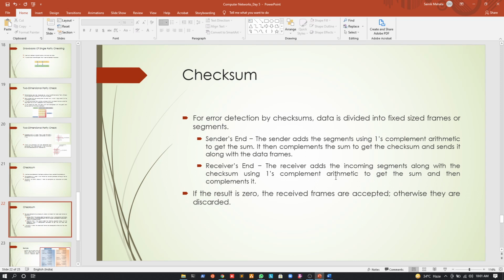Now what will the receiver do? The receiver will add up the incoming segments using ones complement arithmetic, and then do the ones complement. If the result is all zeros, we say that the received frames are acceptable, and if the result is not all zeros, we say that the received frames are not acceptable and they will be discarded. Now let us understand how we actually do this.